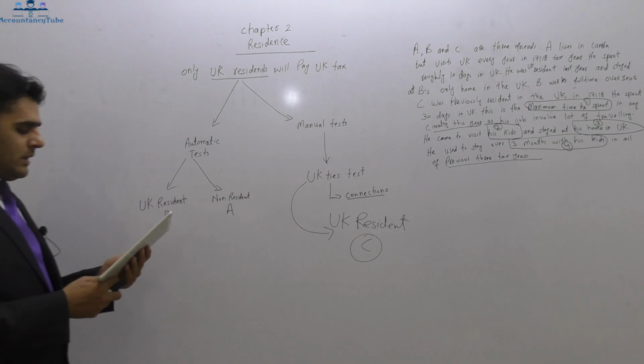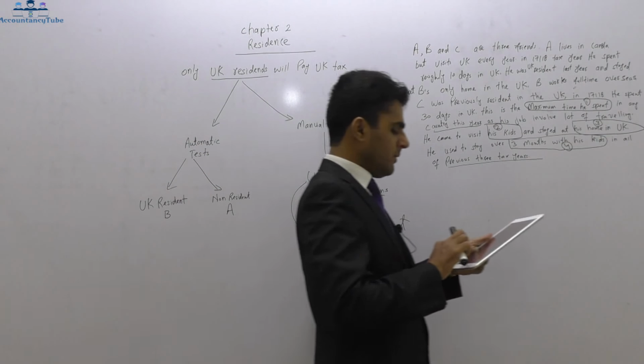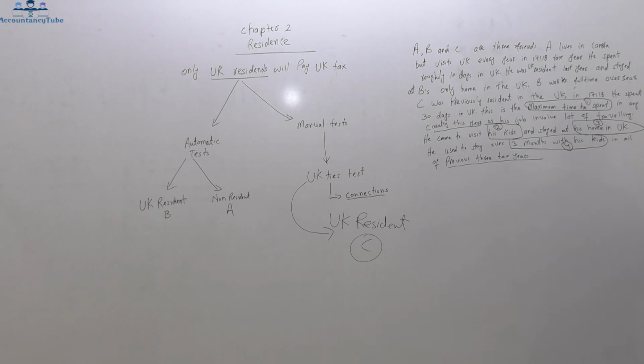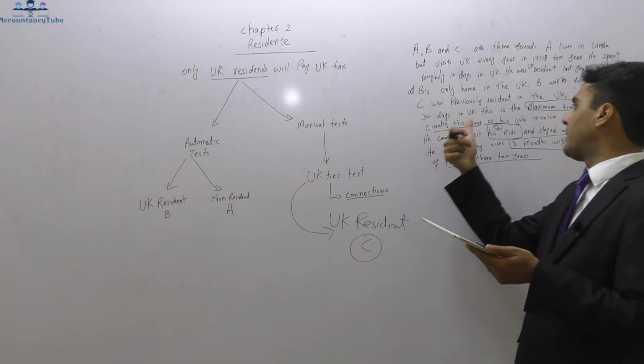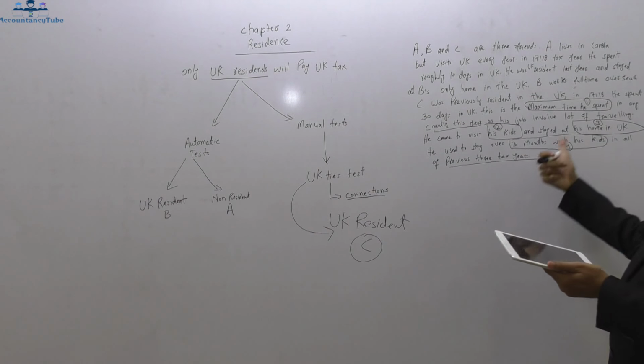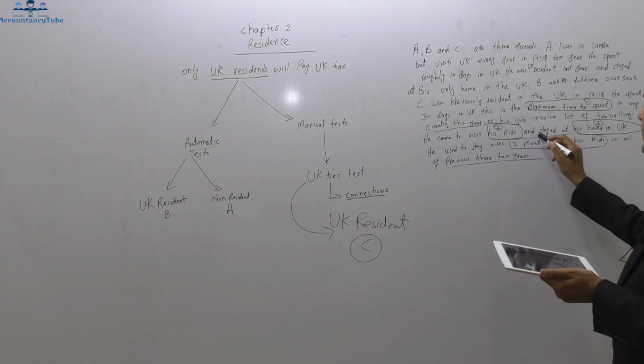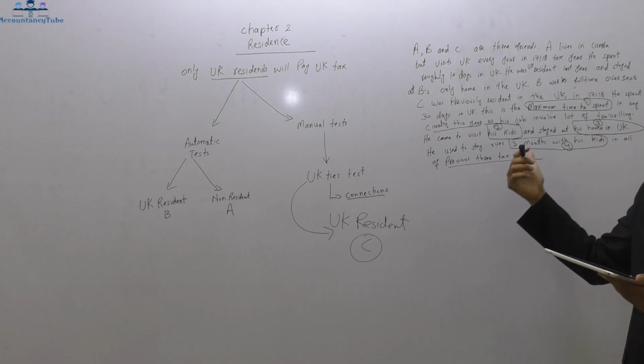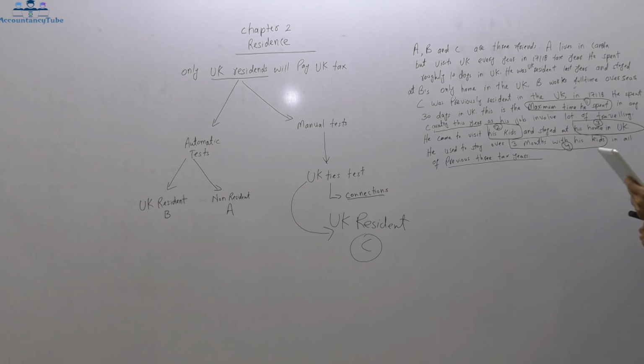Now let's look at the ties again on the notes and see if we did it correctly or not. Having a close family member in the UK, yes, he has got a close family member because he has got kids. Then having a house in the UK which is made use of. He has the house in the UK and he stayed in it, so that is another tie. Doing substantial work in the UK, he hasn't done so.